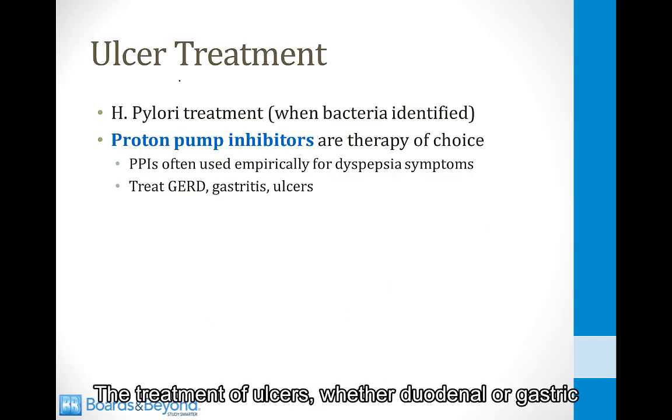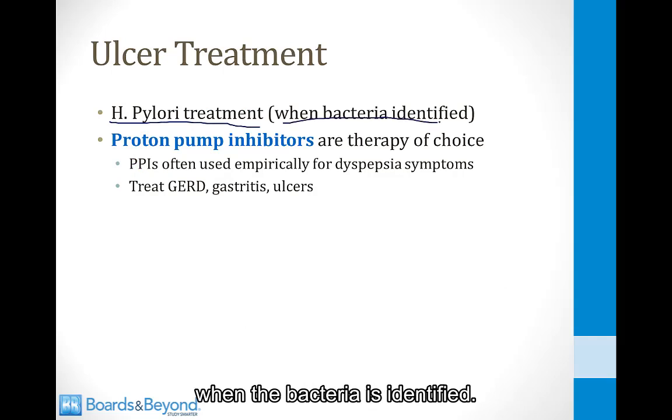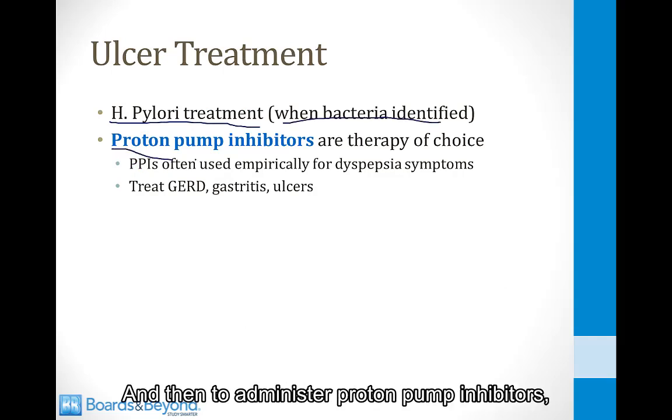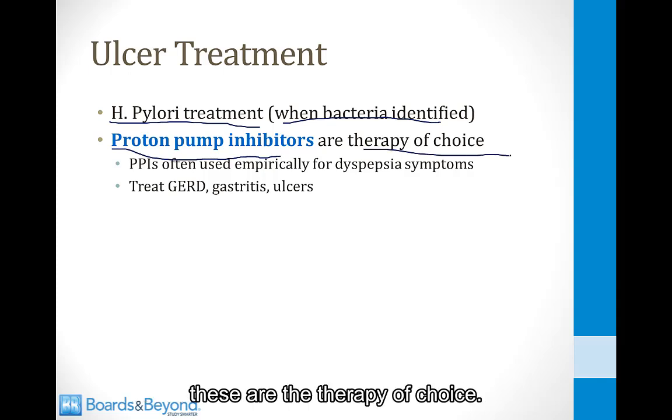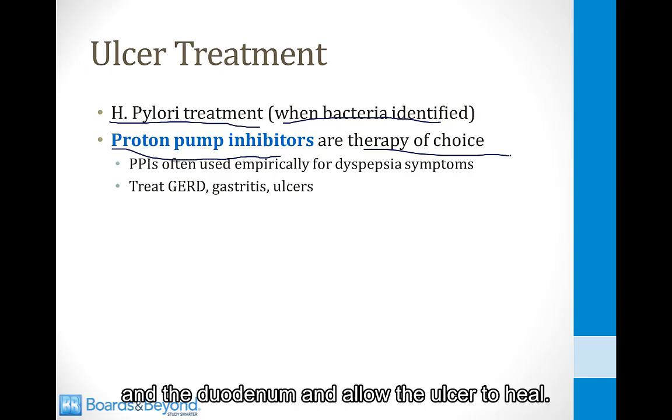The treatment of ulcers, whether duodenal or gastric, is to treat the H. pylori infection when the bacteria is identified, and then to administer proton pump inhibitors. These are the therapy of choice. They will lower the acid content in the stomach and the duodenum and allow the ulcer to heal.